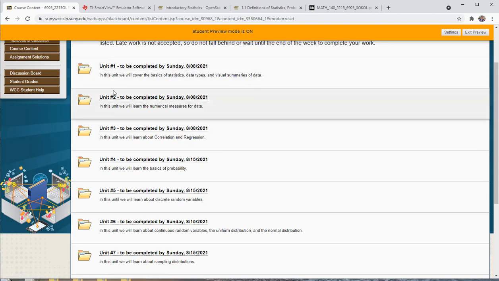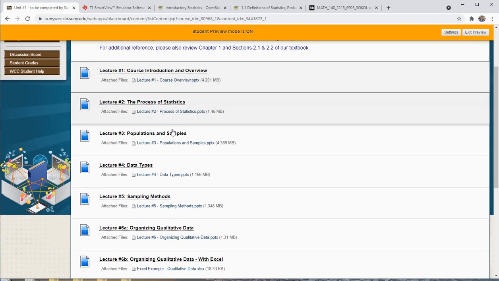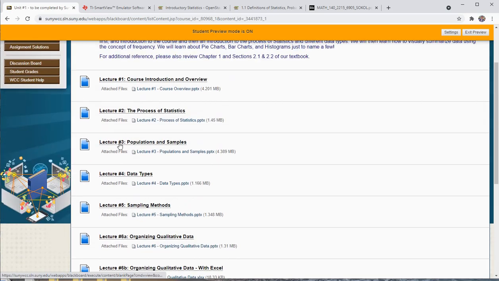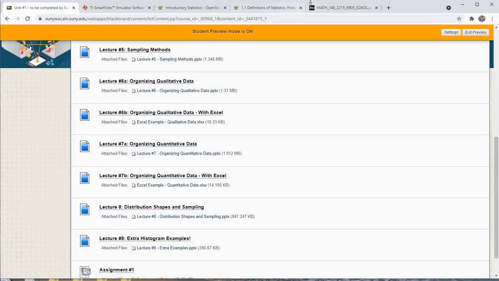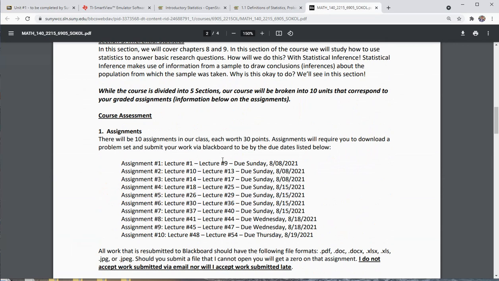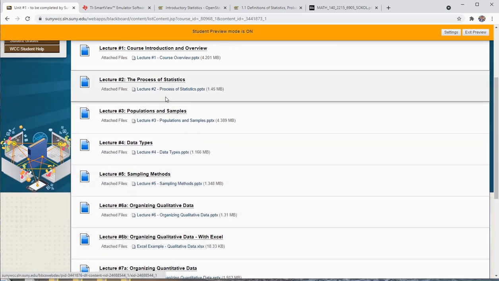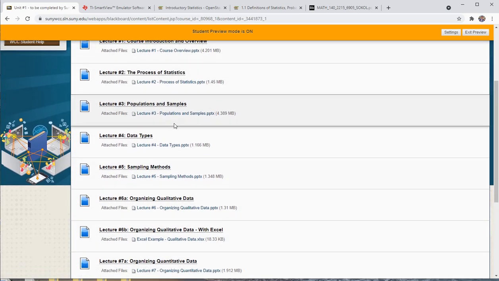Now all the units are laid out exactly the same. So here's what will happen. You'll click on unit number 1, and you'll see here that there are all these lectures. It looks like 1 through 9. If you go back to the syllabus, assignment number 1 covers lectures 1 through 9. If you click on them, you'll notice for many of these, there's going to be a PowerPoint attached.